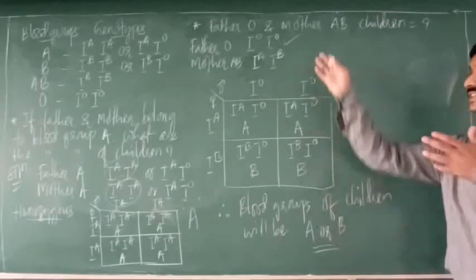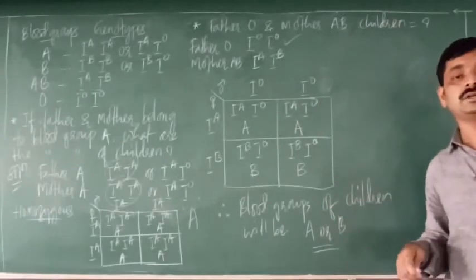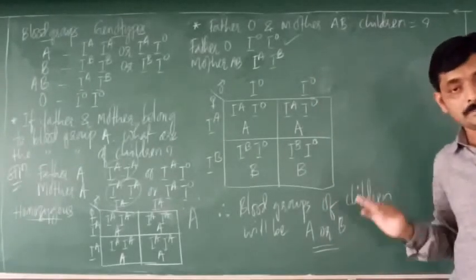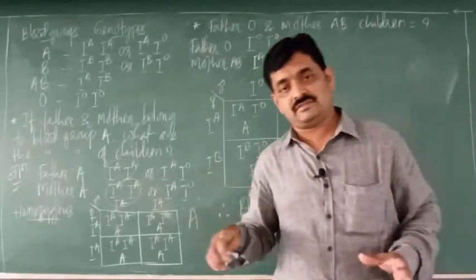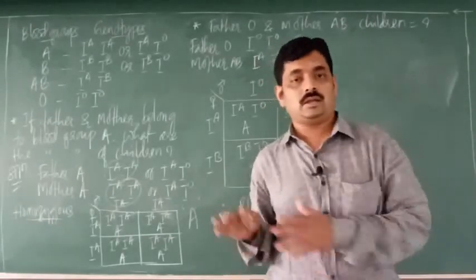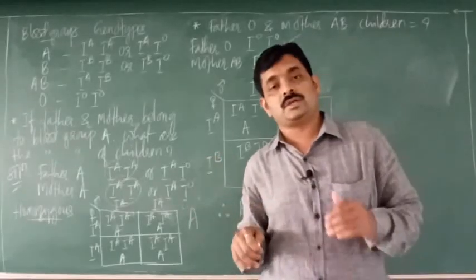The children of these parents may have either blood group A or blood group B. Understood? So like this you can solve the genetic problems which are based on the